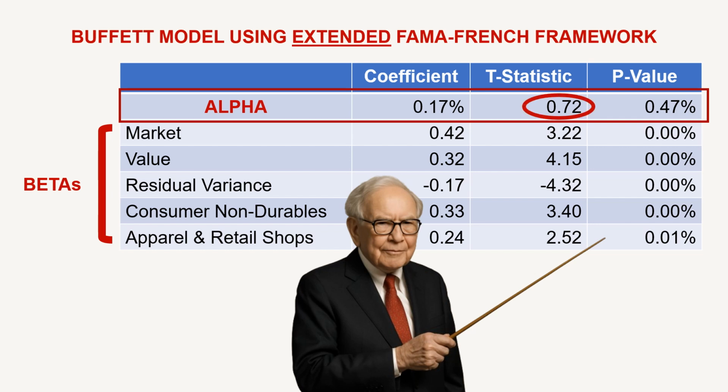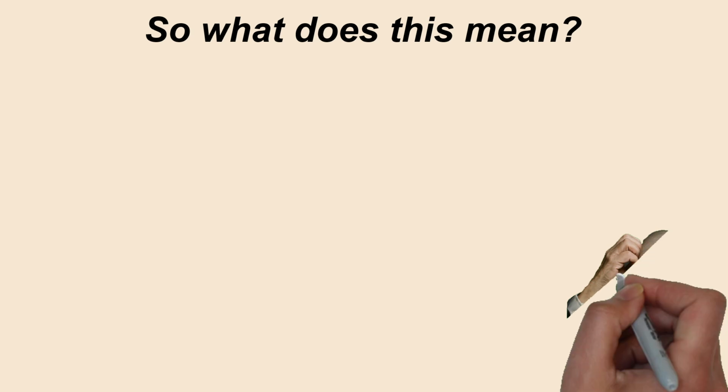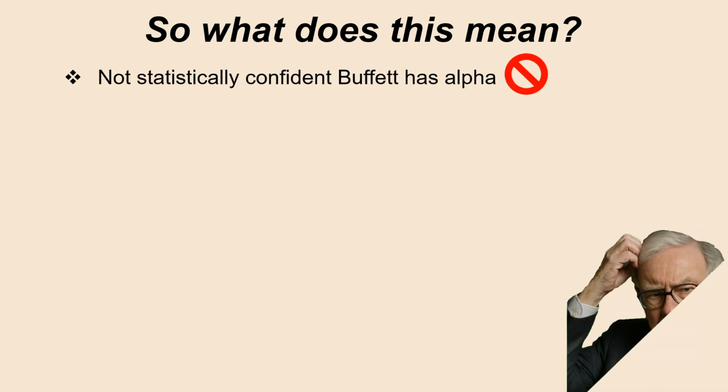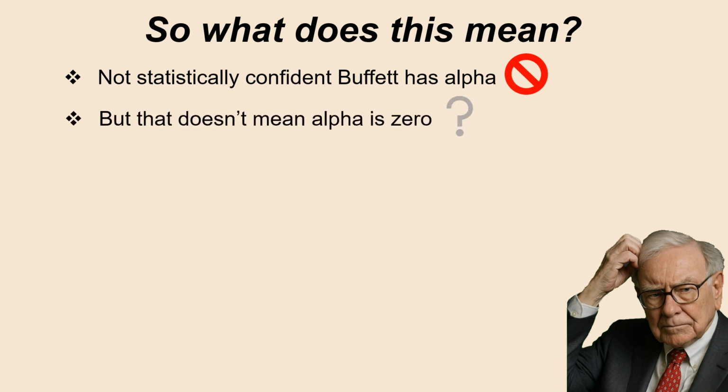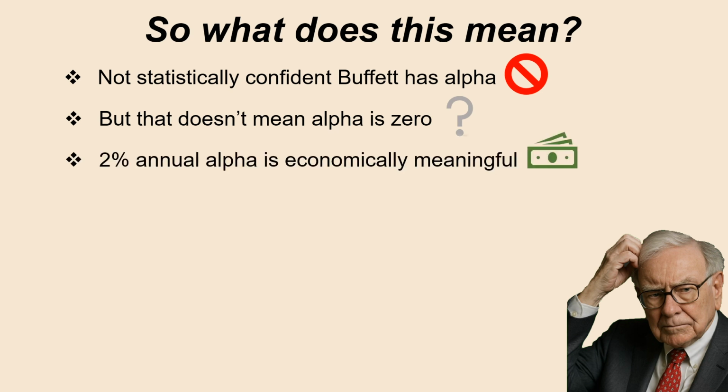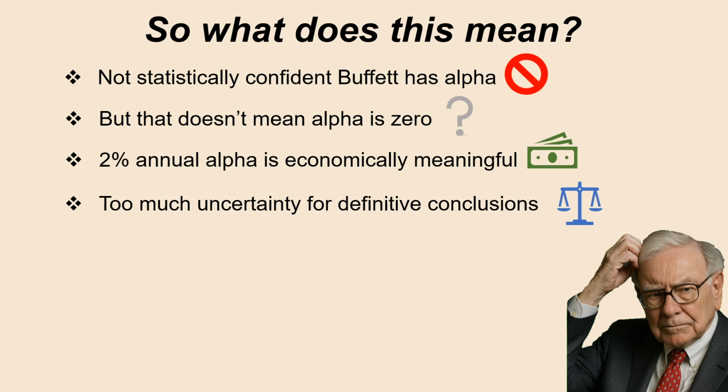The t-stat is now only 0.7. That falls far short of the threshold for 95% confidence, and the p-value is clearly way above the standard 5% threshold. So, what does this all mean? We can no longer be statistically confident that Buffett has alpha after controlling for these explanatory factors. However, that doesn't mean we're confident the alpha is 0 either. A t-stat of 0.72 is low, but the alpha coefficient, about 2% annualized, is still economically meaningful. The issue is the standard error is too large relative to that estimate, making the results statistically weak. In other words, there's too much uncertainty for definitive conclusions.